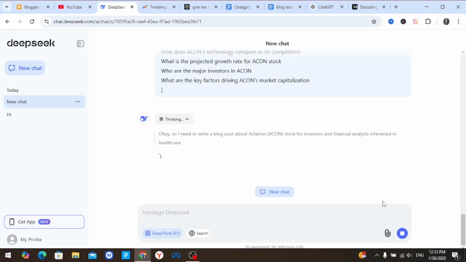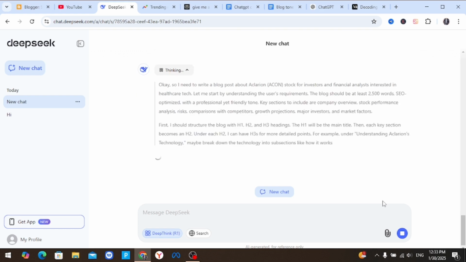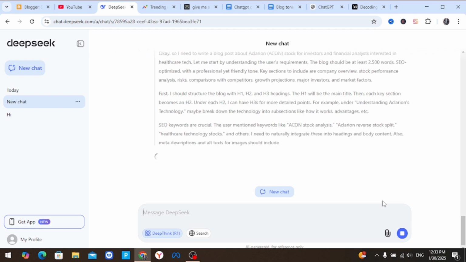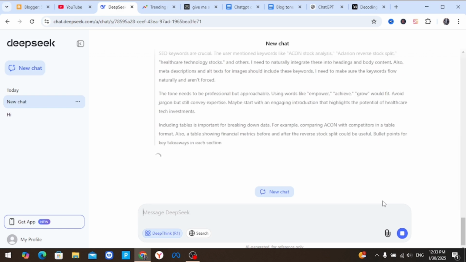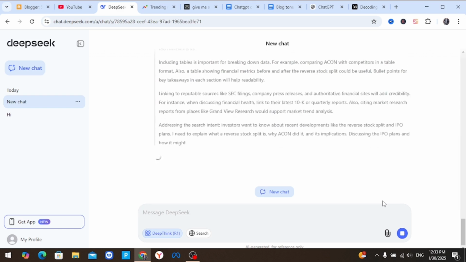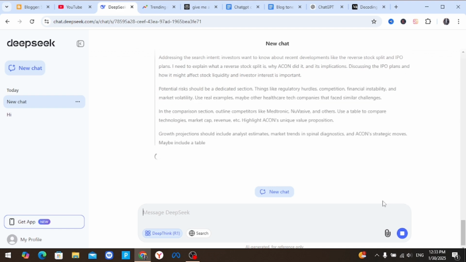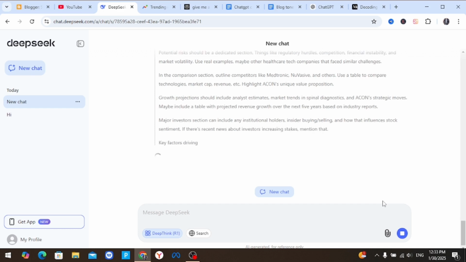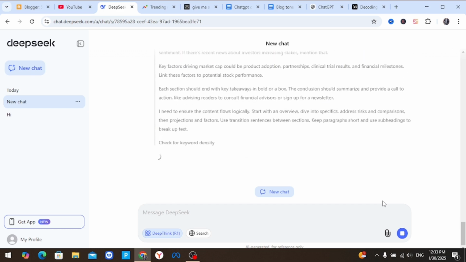So now it is thinking about what it's going to write, then it's going to make the article for you, very nice and structured, so that it can rank on Google, and you're going to get traffic. And once you get traffic, that's where the money comes in. Okay, so let's wait for the AI to write the article for us, then we move to the next thing we are going to do in order to make money with this DeepSeek AI. Okay, so I'll skip forward, then we'll continue from there.